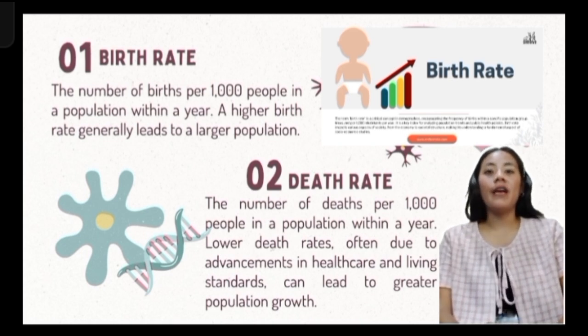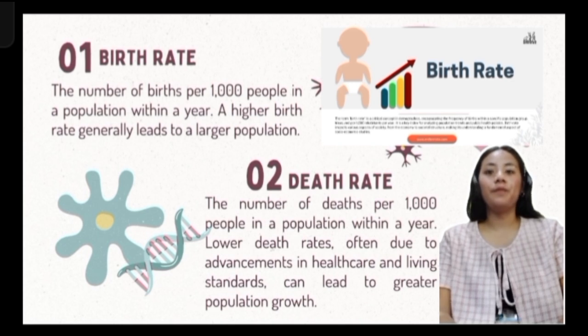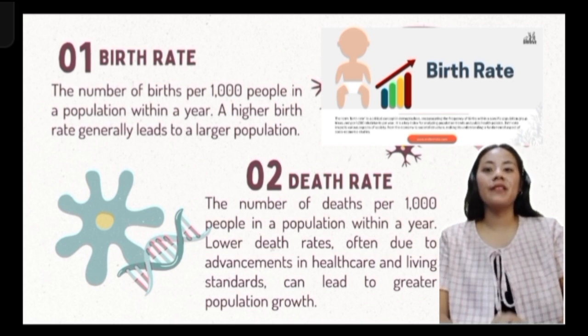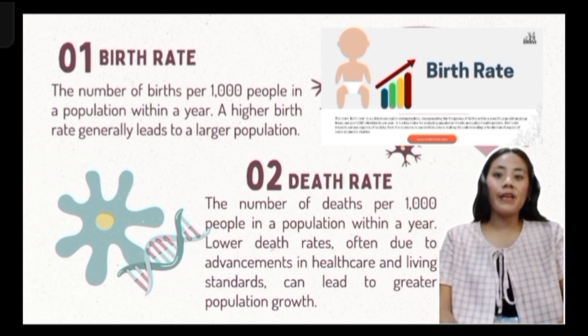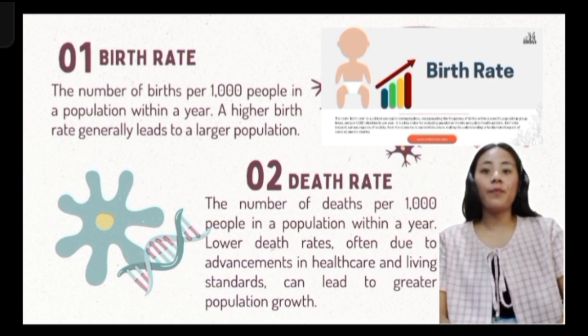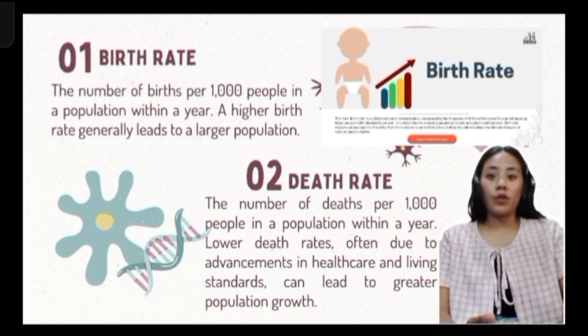For example, country A has a high birth rate of 35. This means 35 babies are born per 1,000 people each year, leading to rapid population growth. Country B has a low birth rate of 10, resulting in slow population growth.